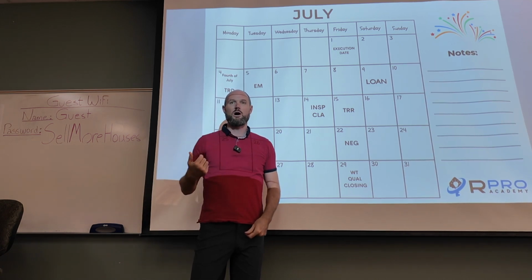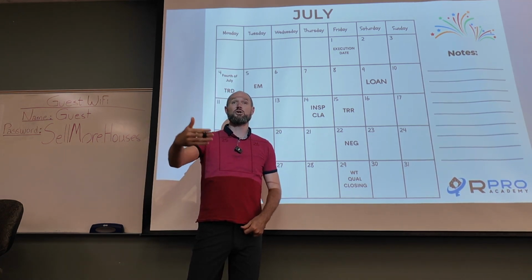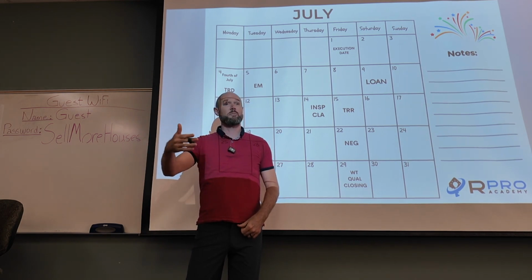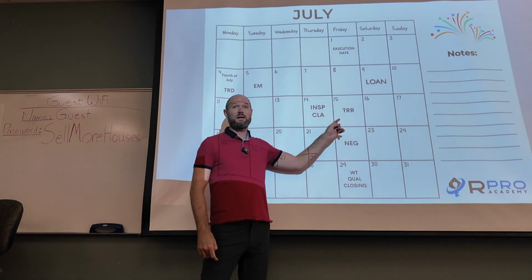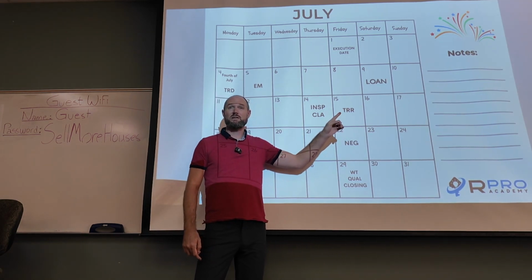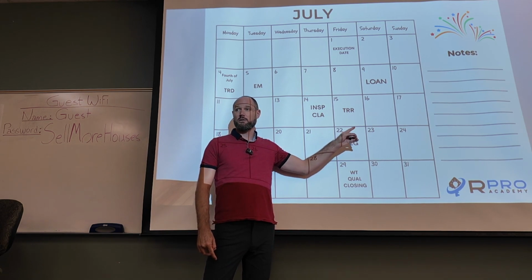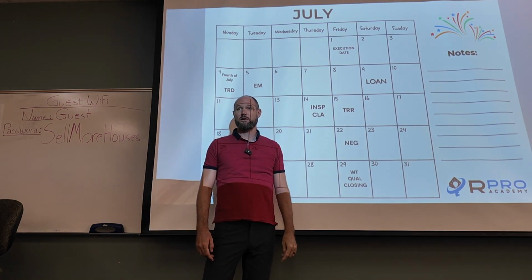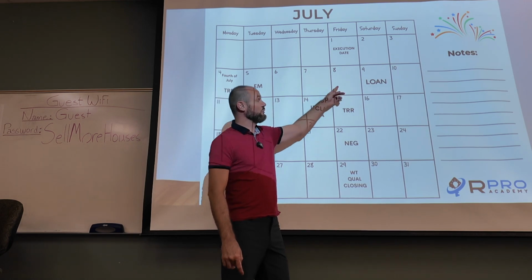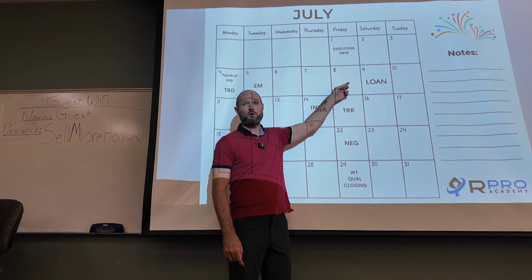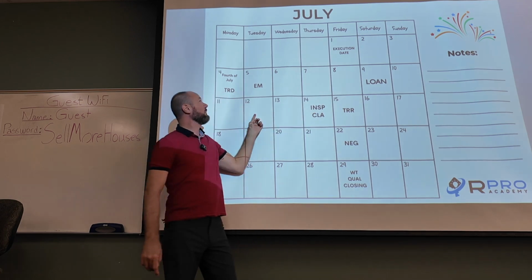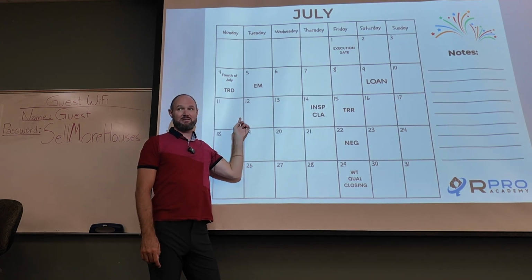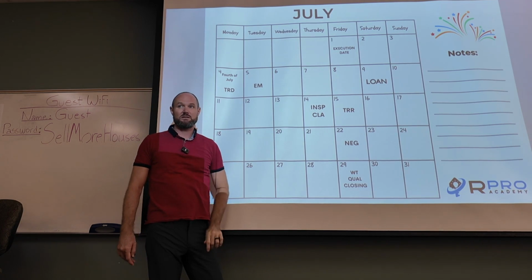Where the seller, if they get a new offer in, they can give notice to the buyer of remove your contingency or I'm terminating the contract. They just added in a provision there. It used to say you got to give them at least 24 hours. Now it says if that 24-hour period ends on a holiday or weekend, you got to give them to the next non-holiday or non-weekend. So if you give them notice on Friday that says, hey, I got another offer, I got that backup offer, you need to remove your contingency, it's not Saturday, it's got to go all the way to Monday at the least. So understand that our new contingency addenda are like that.